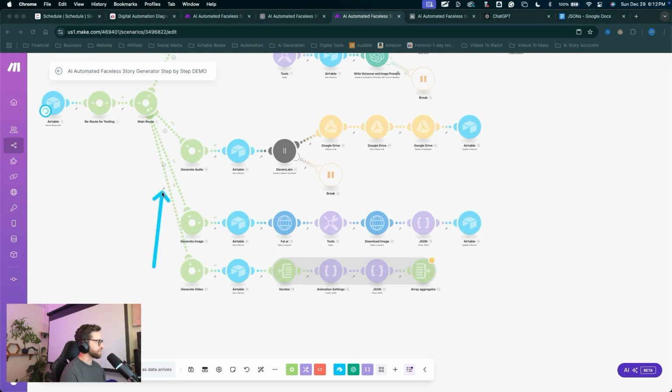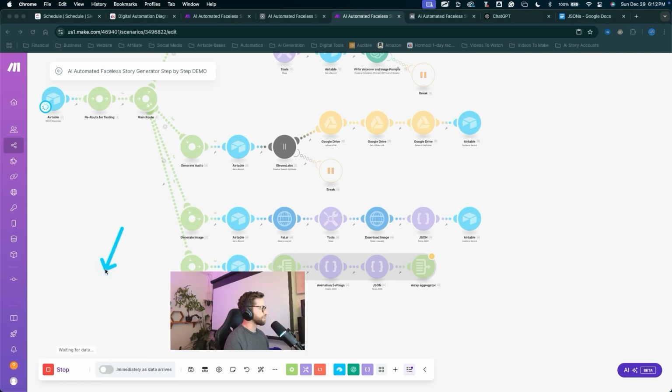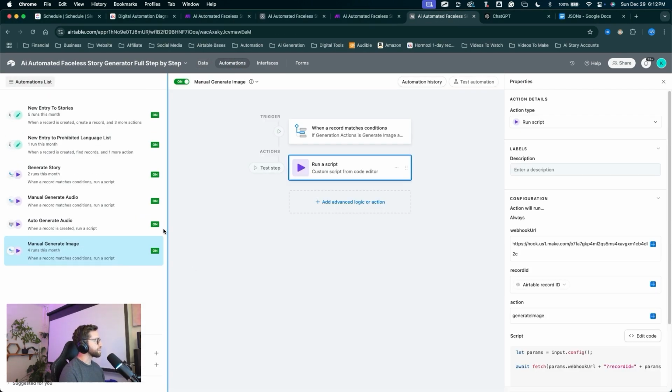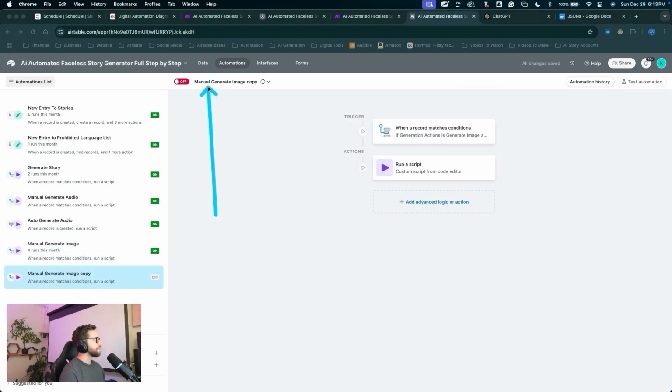Before we run that, it looks like we haven't set up our filter, because we haven't actually set up the automation in Airtable yet. So let's actually just stop this, jump into Airtable, quickly set up that new automation, come into the automations tab, and we want to generate video. Click on the manual generate image, duplicate the automation. We'll come up here to rename it, manual generate video.